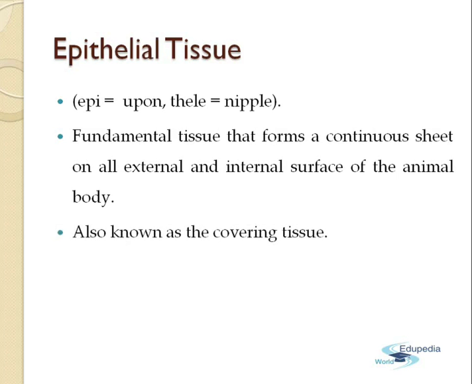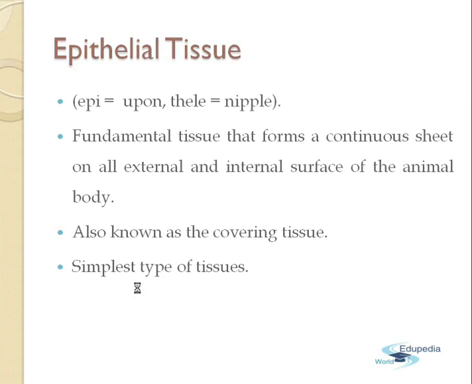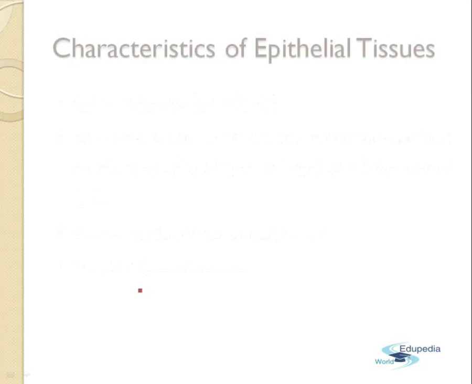So this type of tissue, because it is covering all the parts, is known as the covering tissue. Also, the epithelial tissue is the simplest type of all the tissues. Now let us see what the various characters of the epithelial tissue are.